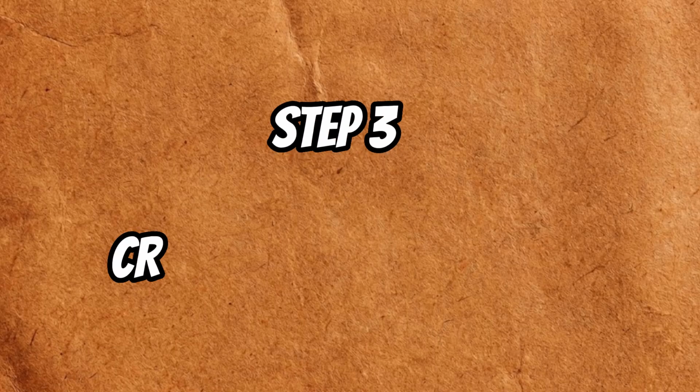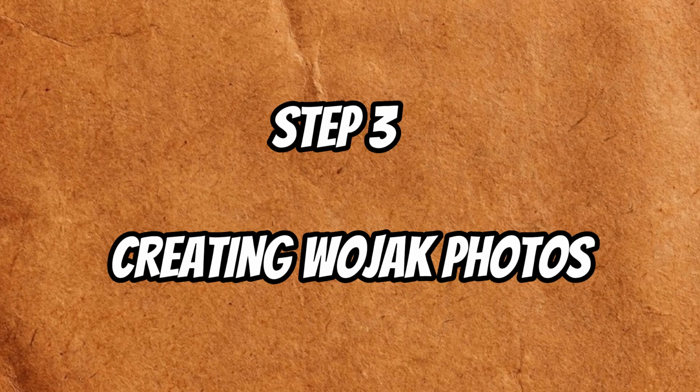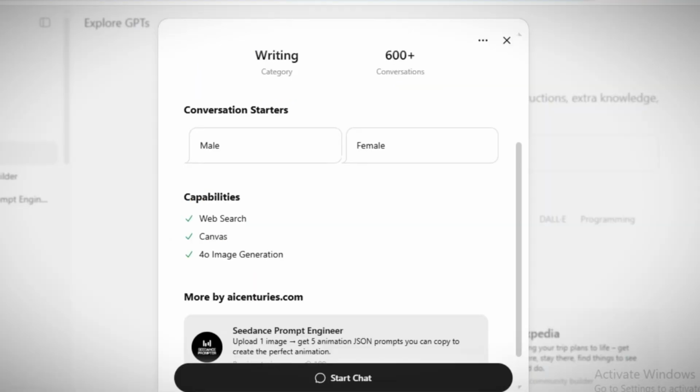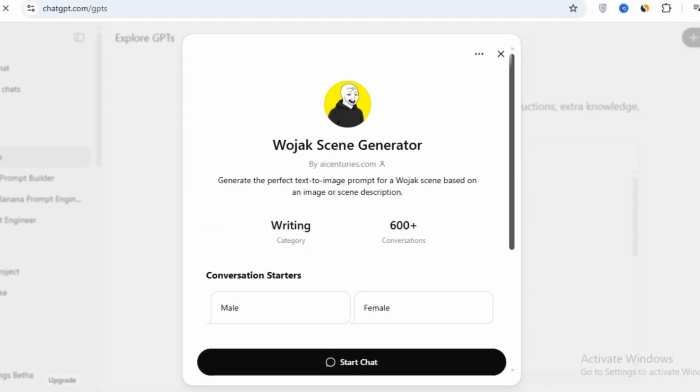Now that we've got the audio, let's start creating the Wojak photos. First, go to ChatGPT and click on the GPTs, search Wojak, and this is the exact GPT I used. And no, I didn't create it myself. I learned about it from this creator, so shout out to him.